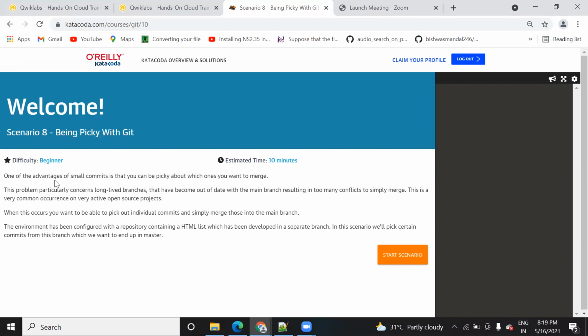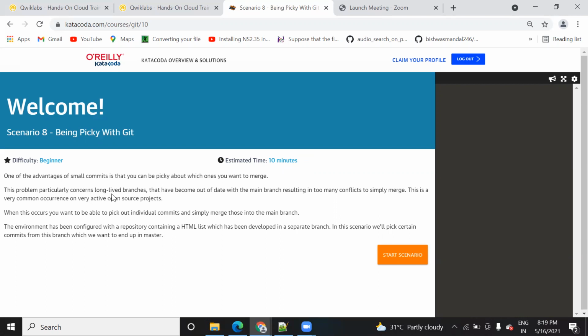Here it is written: the advantage of small commits is that you can be picky about which one you want to merge. It means that when you commit, a commit ID, a hash ID, is generated, and you can decide which one you want to pick. Here we are going to see the same.